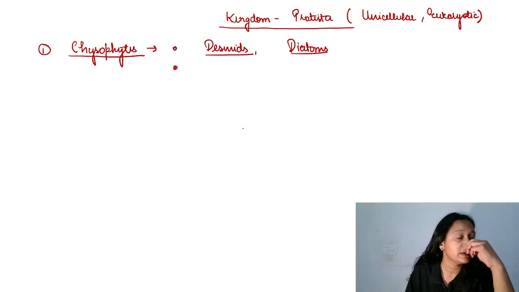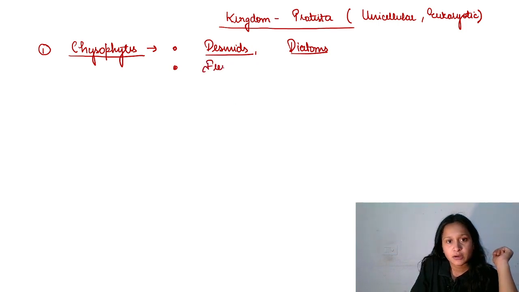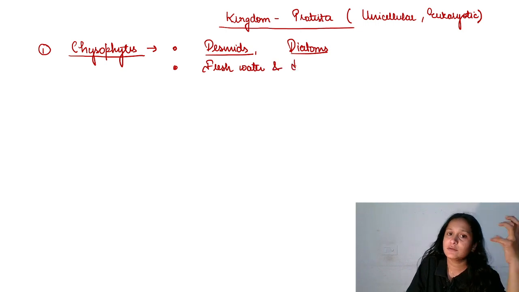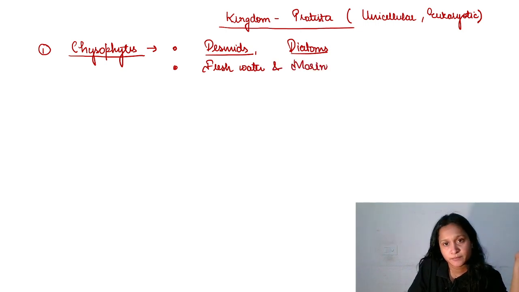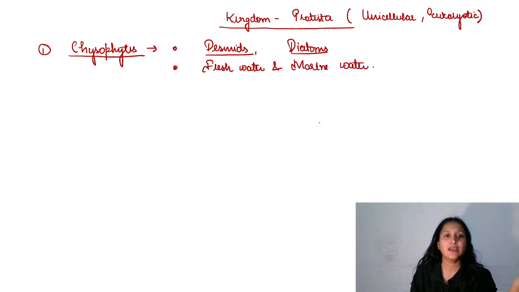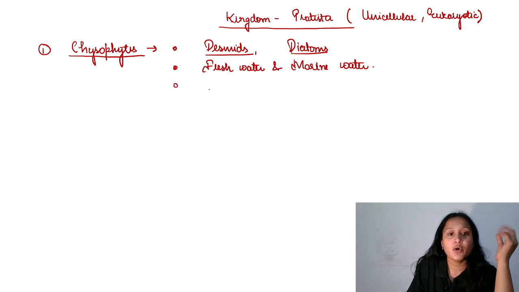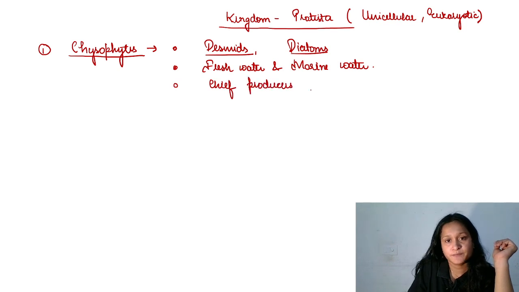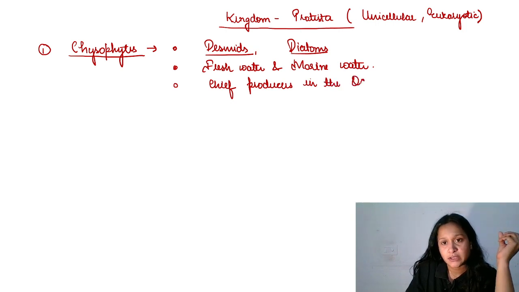And where will you find them? So they are present in fresh water, focus here, and even in marine environment, marine water. So this statement is true. If the statement comes like chrysophytes are found in fresh water as well as in marine water, the statement is true. Then the third important point which you have to keep in mind is they are the chief producers in the ocean. They can make their own food.